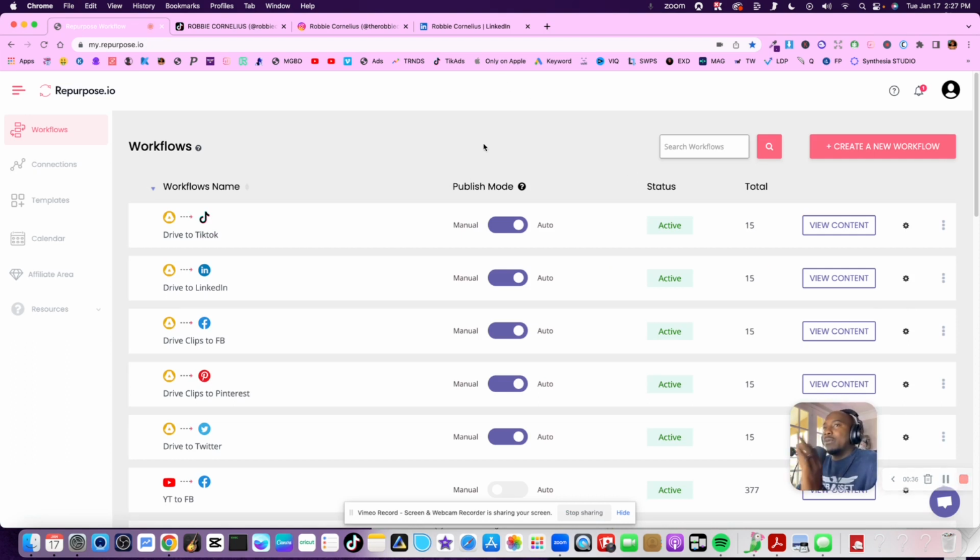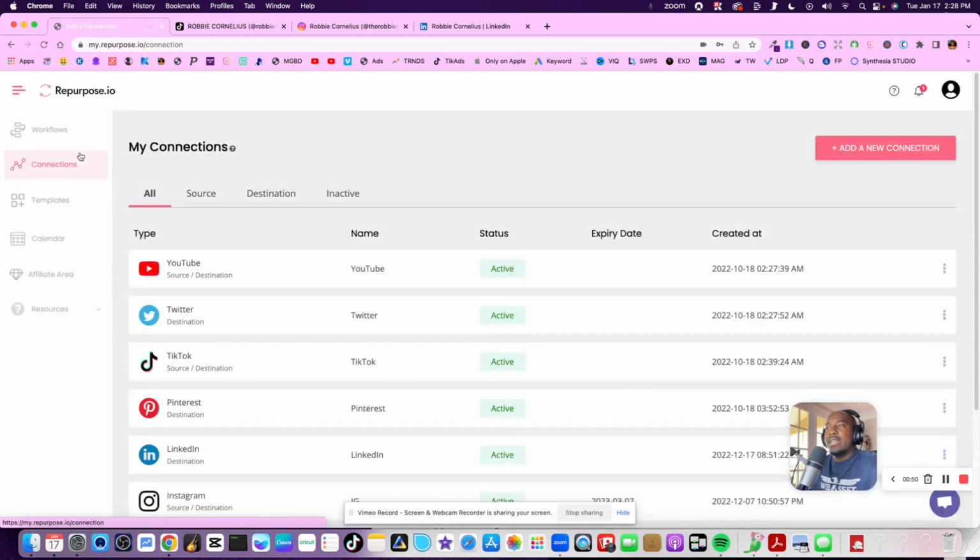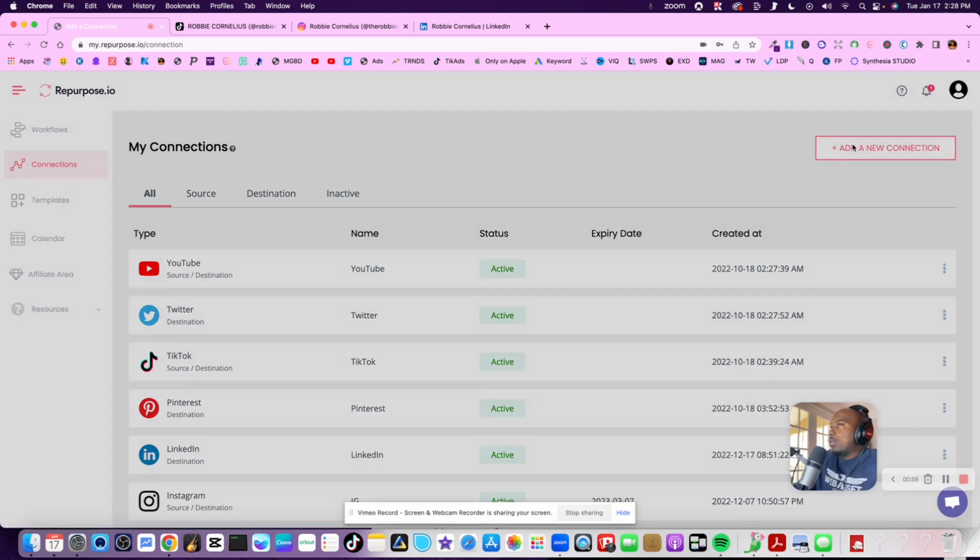So the first thing you want to do is a simple dashboard. You got all your little items over here on the side. And then, oh, I just noticed something. They just added a calendar right there. And anyway, the first thing you want to do is make some connections, okay? And making a connection is basically all you're doing is syncing your social media accounts to this software.